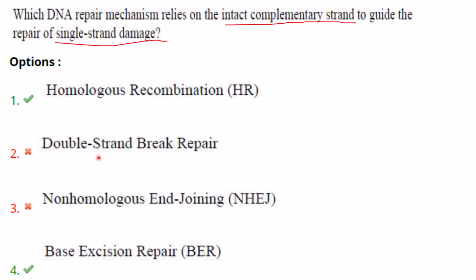Then, double strand break repair, non-homologous end joining. It is also a mechanism for repairing double strand breaks, and it does not rely on the complementary strand to guide the repair. So the answer here, as per me and more accurate, is base excision repair.